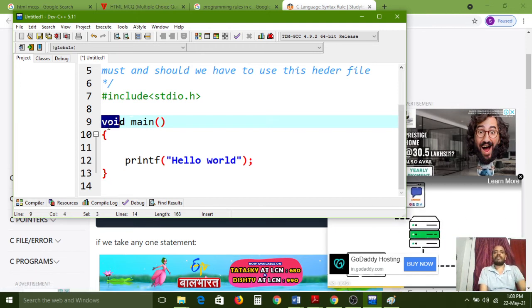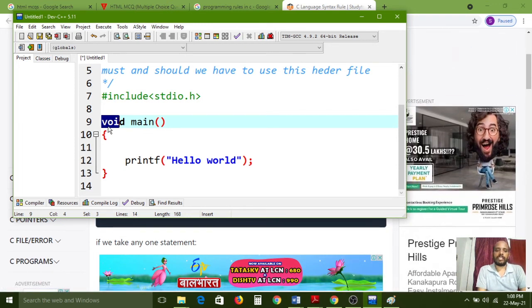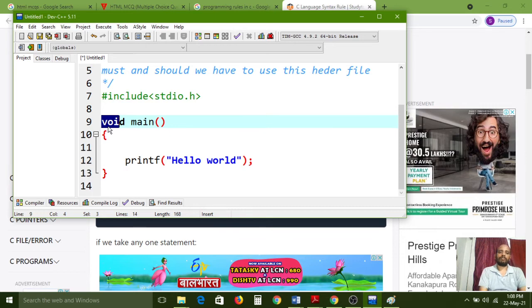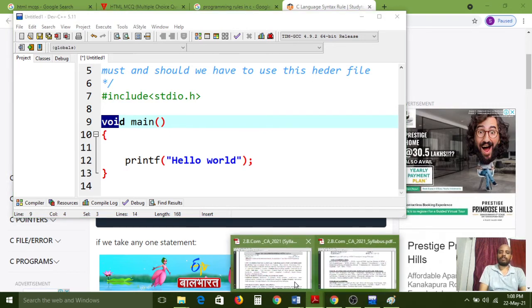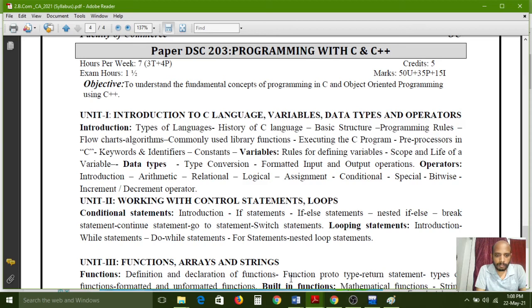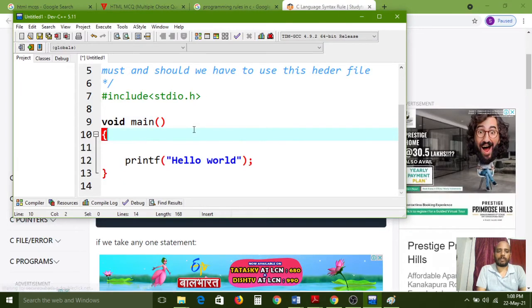There are a number of keywords in our C programming language. Around 32 keywords we have in the C programming language. Okay, so each and everything I would like to explain in the next classes.